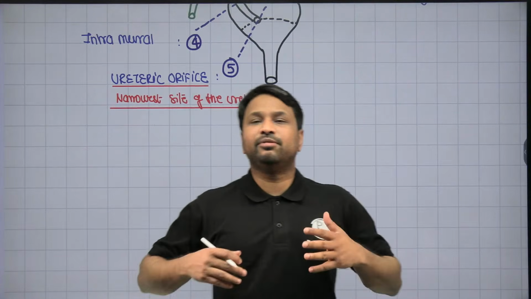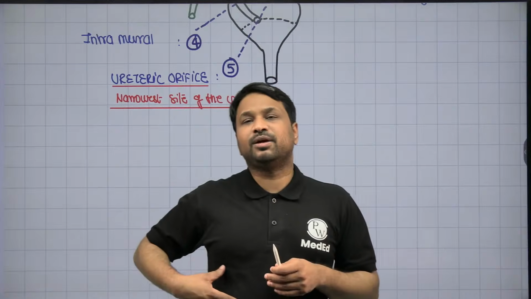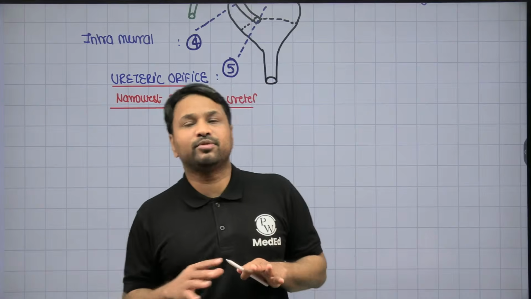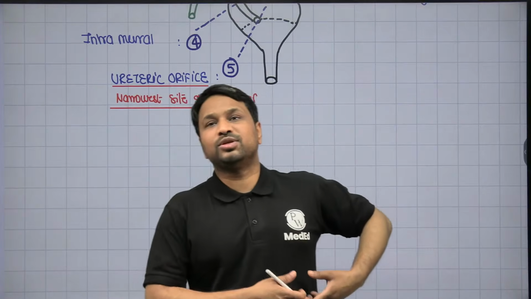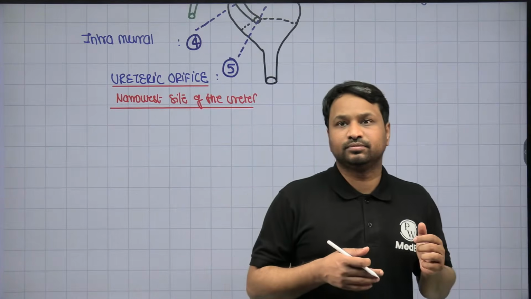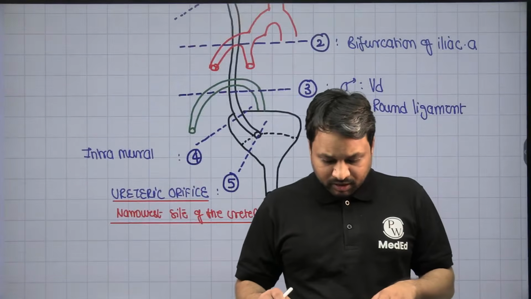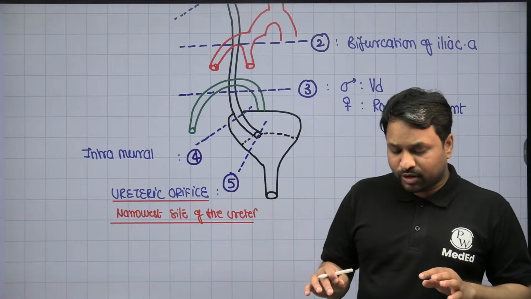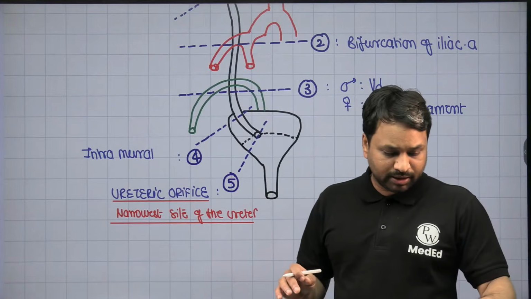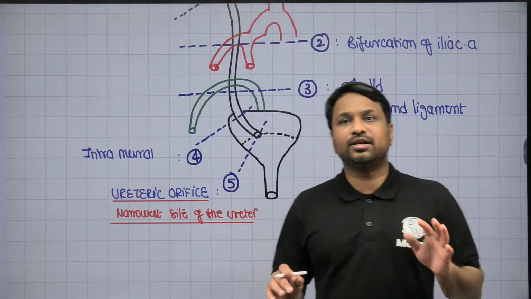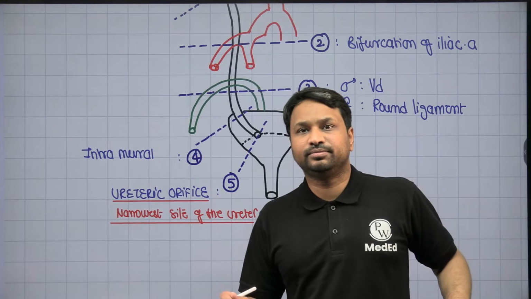But a right kidney will be placed at a lower level because right side में आपका liver आ जाता है ना, तो liver won't give you that much amount of space. Left there is no problem, so left is slightly higher up. But a ureterovesical junction is what we call it, where it is becoming intramural, है ना, तो intramural site is not that constrictive. Clear?